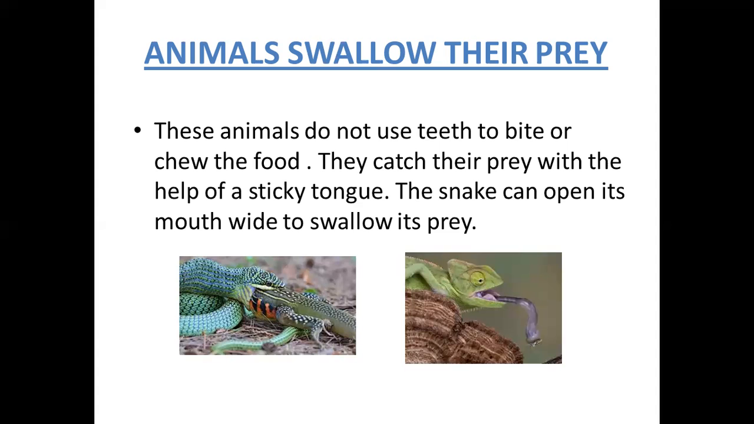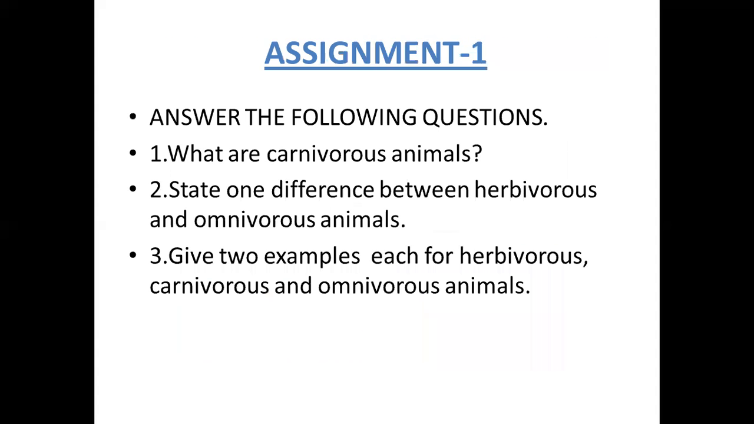Now, coming to the assignment which we have studied, the first question is, what are carnivorous animals? We have already discussed about them. The second question is, state one difference between herbivorous and omnivorous animals. We have to write one difference.